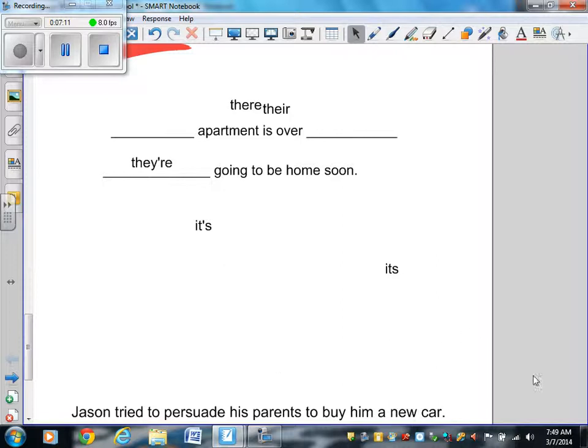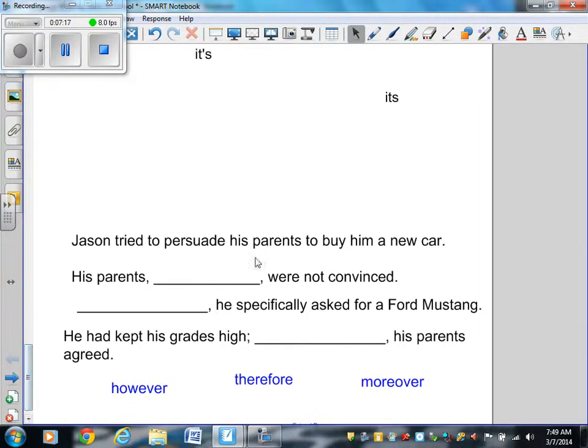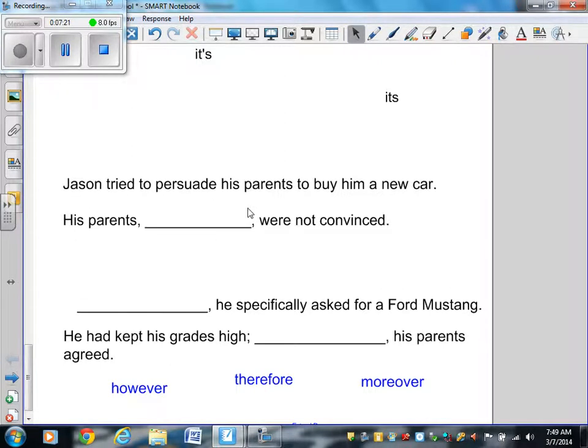Now let's talk about transition words here for a second. Let's look at this sentence right here. Jason tried to persuade his parents to buy him a new car. Now let's look at these words in blue right here. Jason tried to persuade his parents to buy him a new car. His parents, blank, were not convinced.